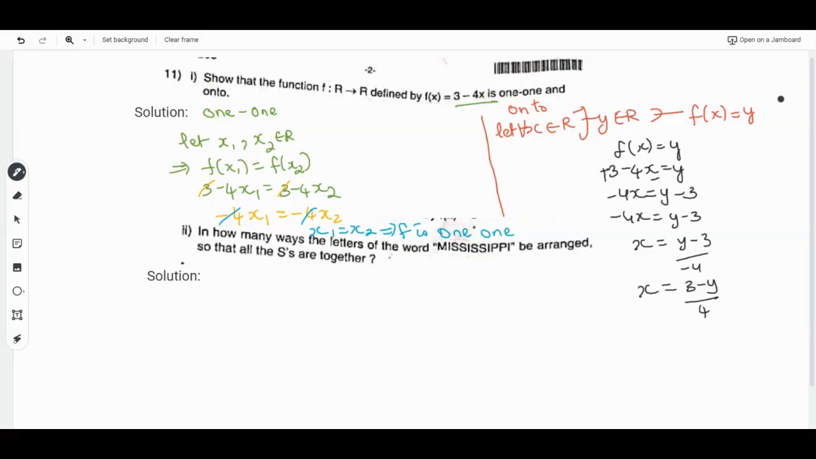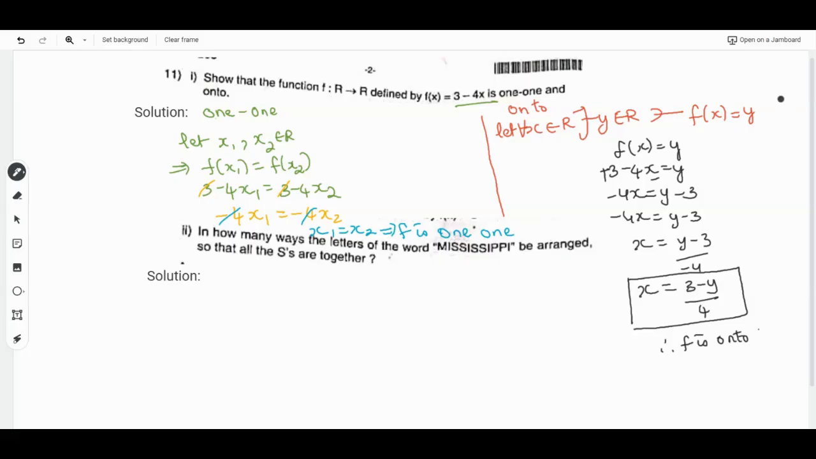Therefore f is onto. So after converting the y formula in terms of x, we can write that f is onto. Then moving on with the next question.